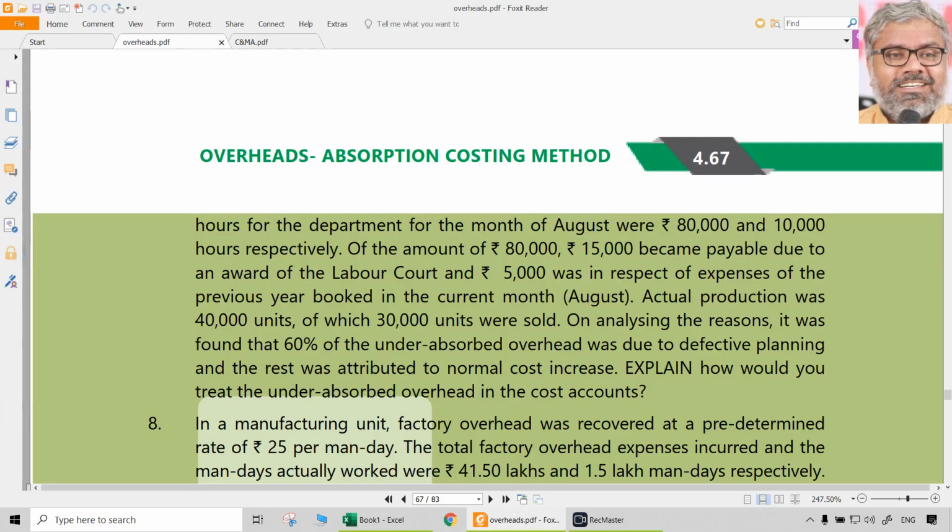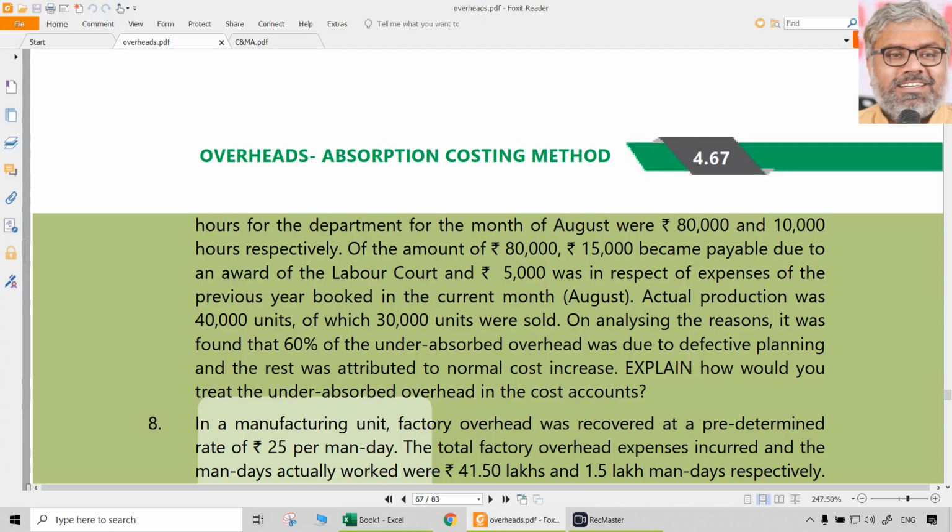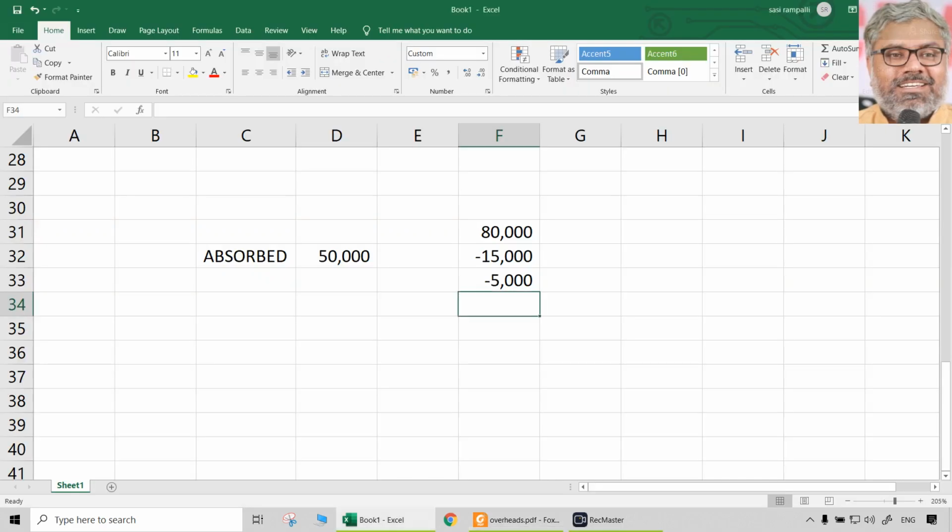Yes, that can be charged to P&L account separately. That's okay. And not only that, 5,000 was in respect of expenses of the previous year booked in the current month. That means something was wrong in the last year. That is booked now. Should it be charged to the cost? That is not correct. That's not the item related to the current period. So that also can be excluded from this 80,000. Now, actual production was 40,000 units.